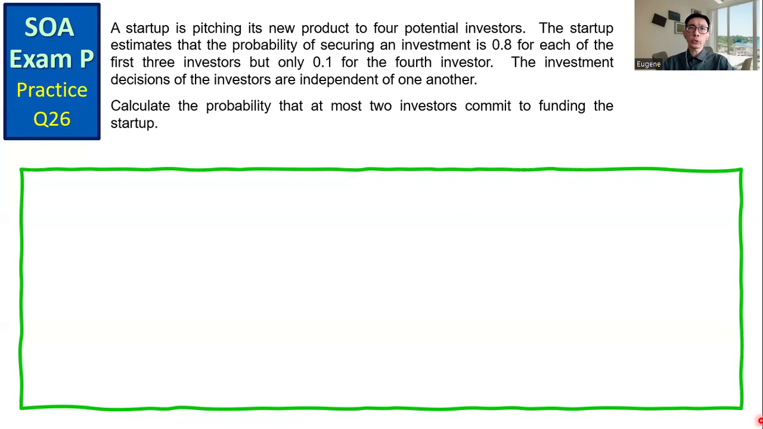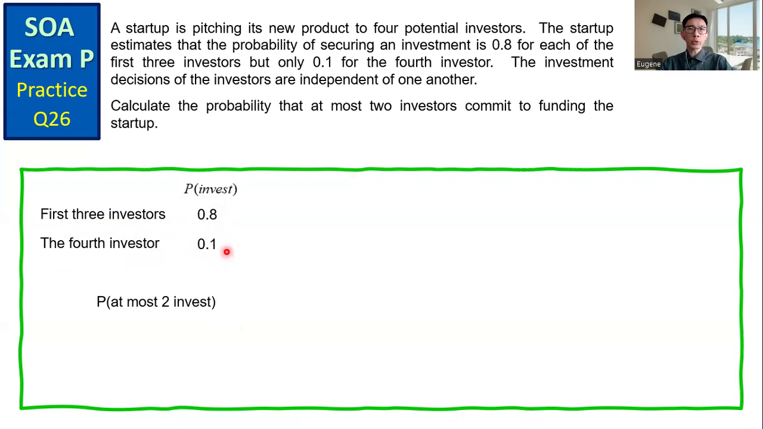Let's take a look at the solution. The first 3 investors will invest with probability 0.8. The 4th investor will invest with probability 0.1. We need to calculate the probability that at most 2 investors commit to funding the startup.